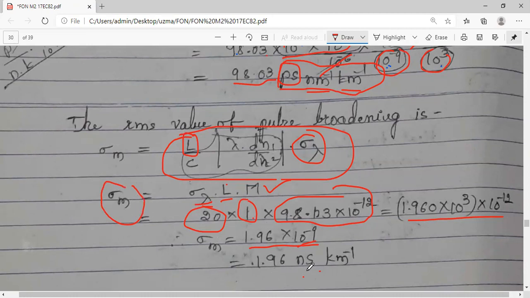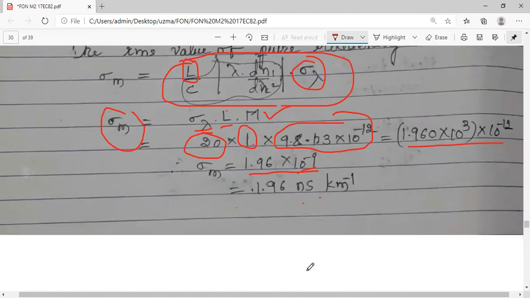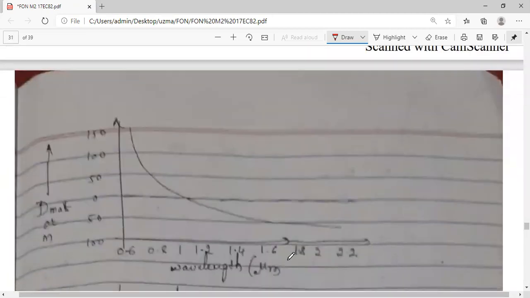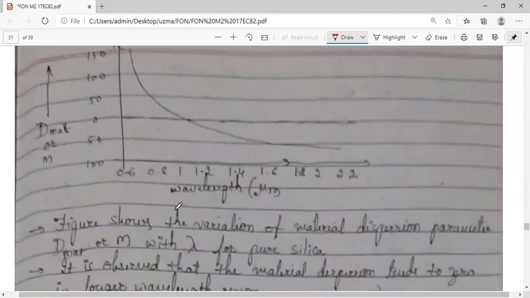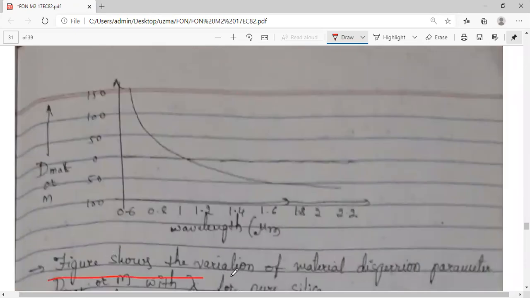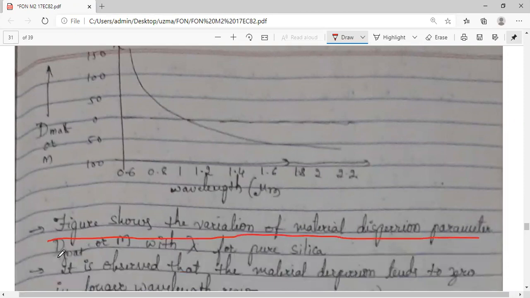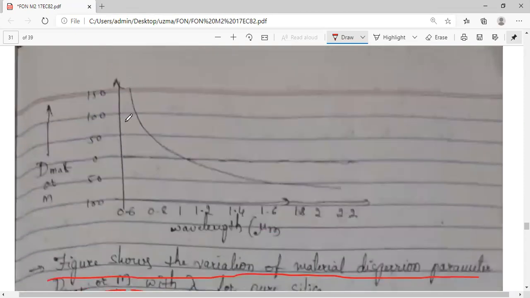1.96 nanoseconds per kilometer. You can see there is one graph which shows the variation of the material dispersion parameter, that is M or DMAT, with wavelength. The horizontal axis indicates your wavelength.